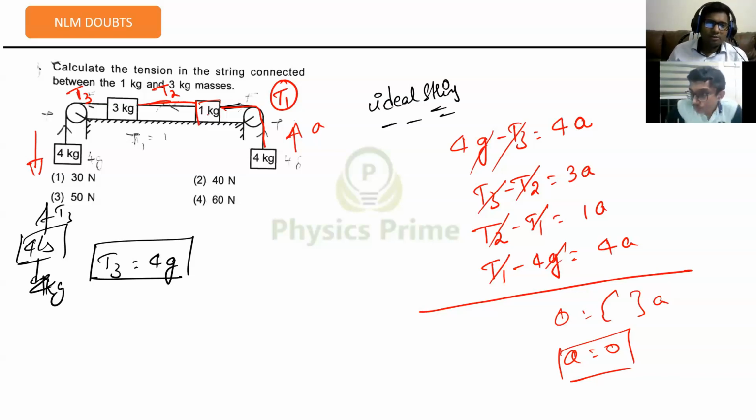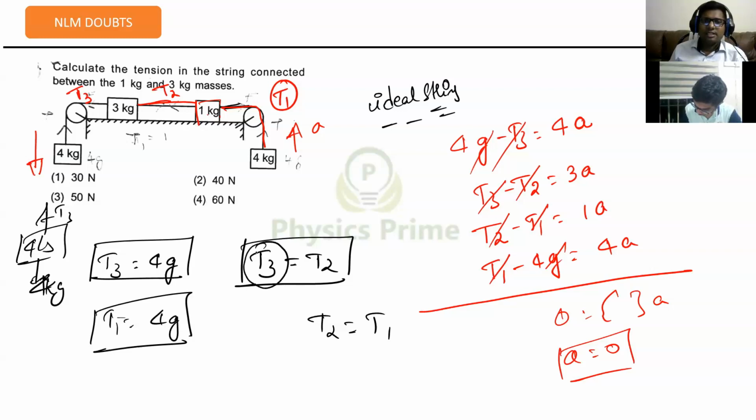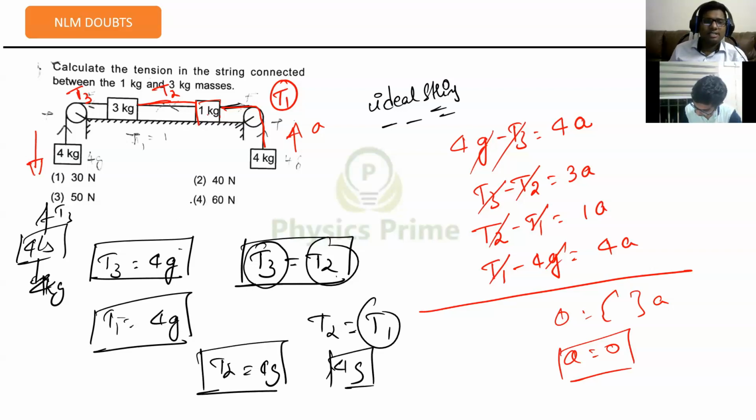Now coming to T1, it is also 4g, right? Now coming to the 3 kg block, it should be at rest. That means T3 should be equal to T2, right? The 1 kg block should also be at rest, so T2 is equal to T1, right? T3 is 4g, then T2 will also become 4g. Again, T1 is 4g, then T2 will also become 4g. From both the cases, you will get the same answer, that is 4g here. So the answer will be 40 newtons.